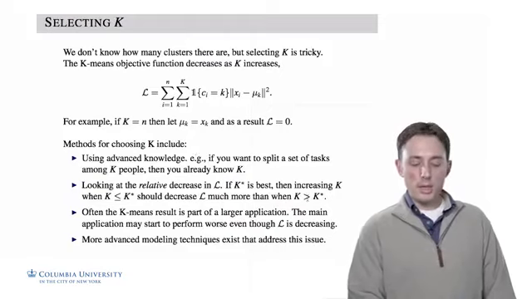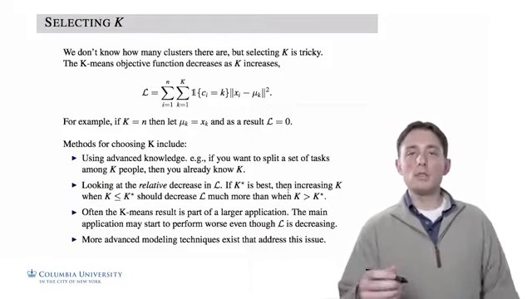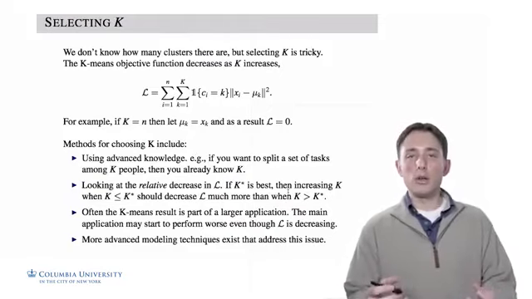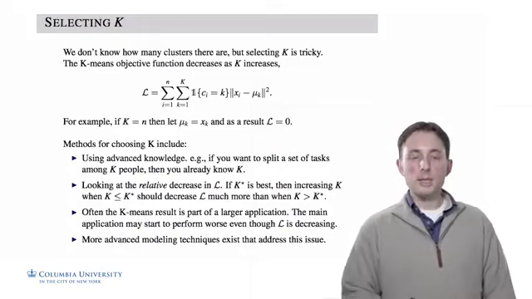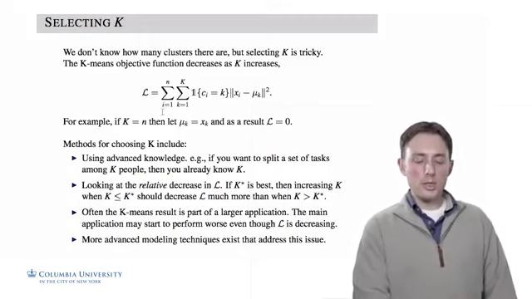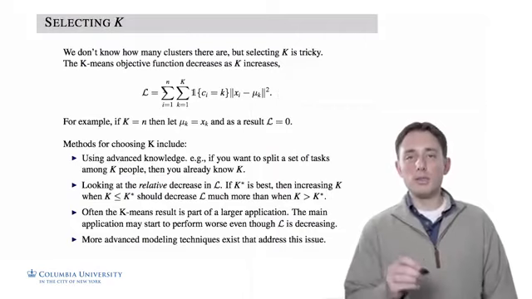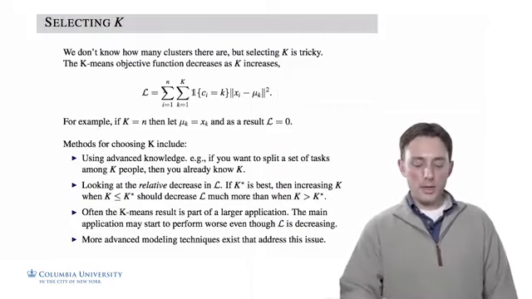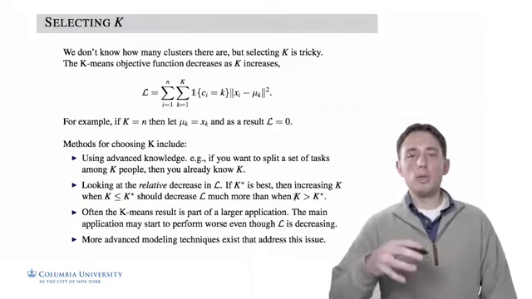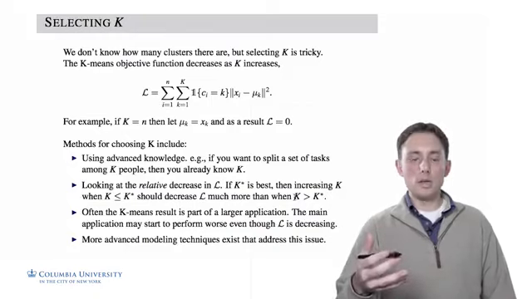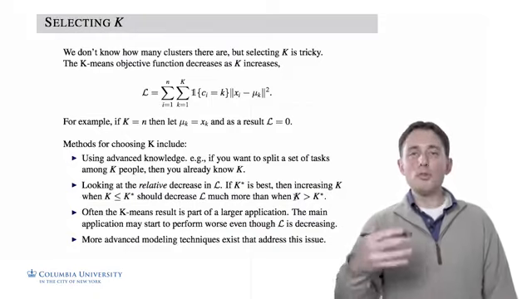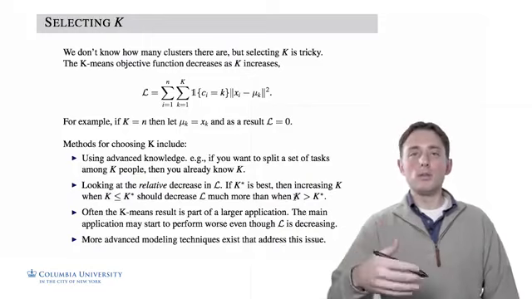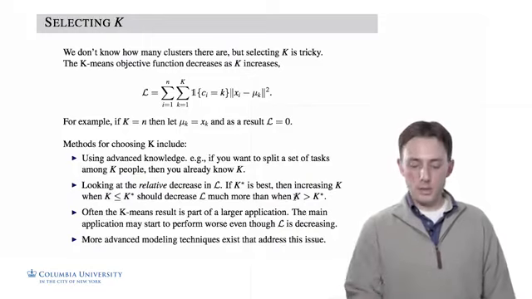But then, once we start going past K star and we start over-clustering our data, we should see that the marginal decrease in this objective is getting less and less. So after we increase the number of clusters to be more than what is necessary according to the data, we get diminishing returns in a way.